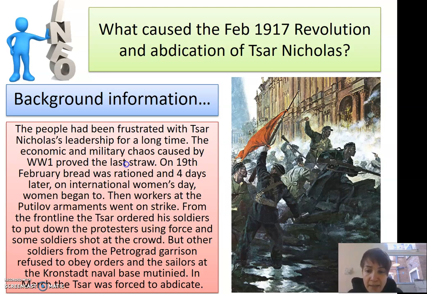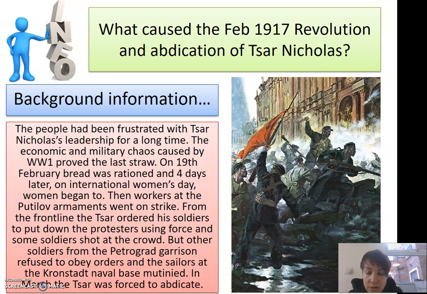From the front line, the Tsar, not able to comprehend the seriousness of the discontent, ordered soldiers to put down the protests with force. Officers responded by telling soldiers to shoot at the crowd, which they did. But others saw this as an overreaction, and other soldiers from the Petrograd garrison refused to obey orders, and the sailors at the Kronstadt naval base mutinied.